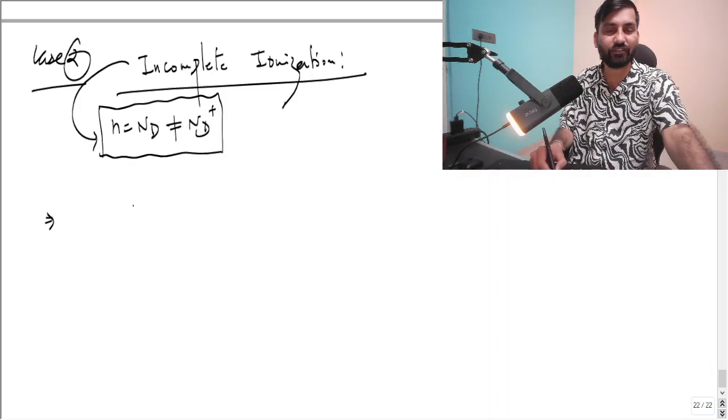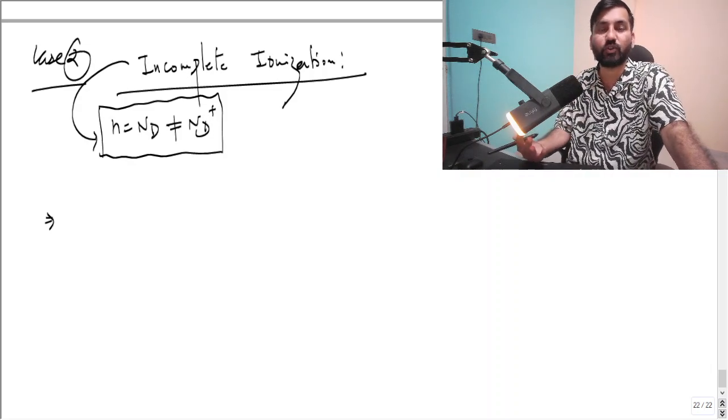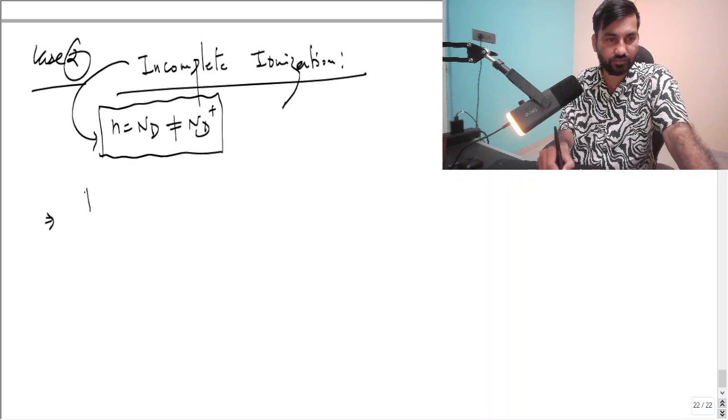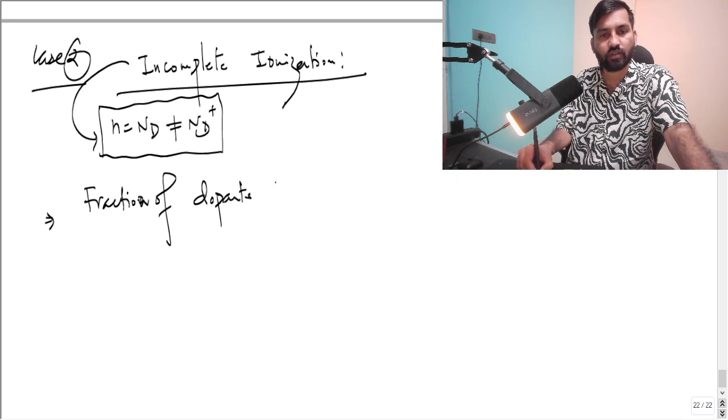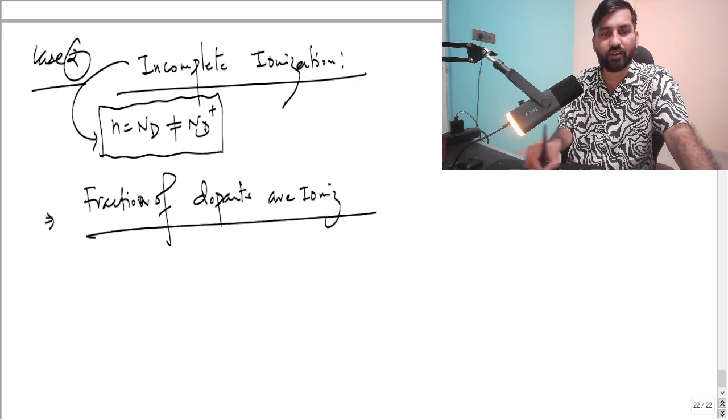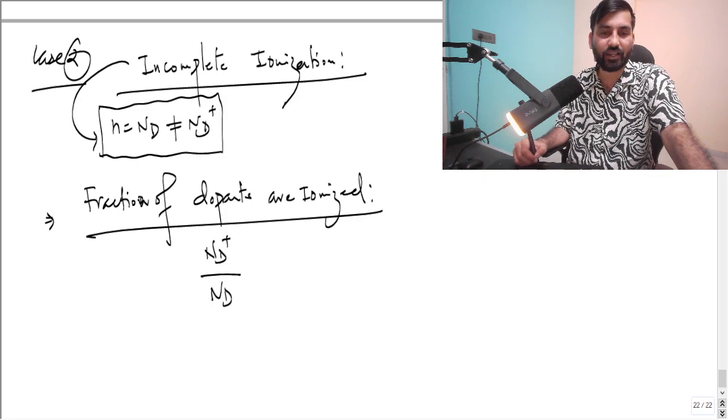So what fraction of electron got ionized? How to find that? The fraction of dopants that are ionized, you can find out with the help of nd plus by nd.